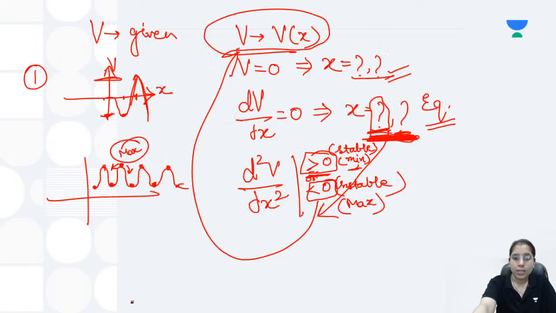This was your first step, which will help you to draw the potential versus x graph completely. All the steps I have mentioned here: first of all, equate the potential with 0. Secondly, take the first order derivative of potential and equate it with 0 to get the equilibrium points. Then take the second order derivative of potential to know at which values of x, the equilibrium points you have got, you have minima or maxima existing, and that's how you can plot the V versus x graph. That's the first step you have to do.